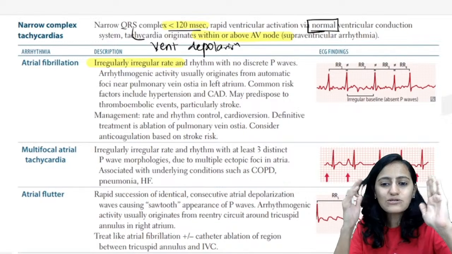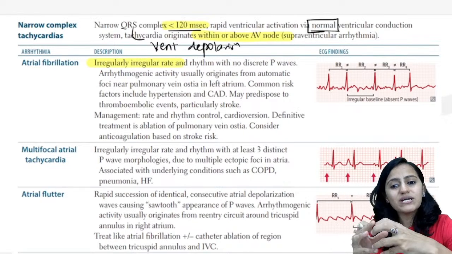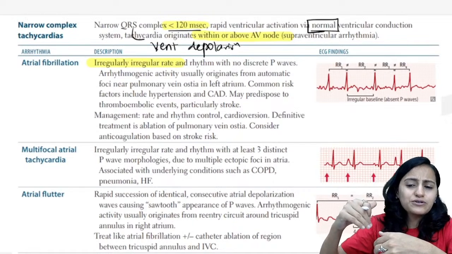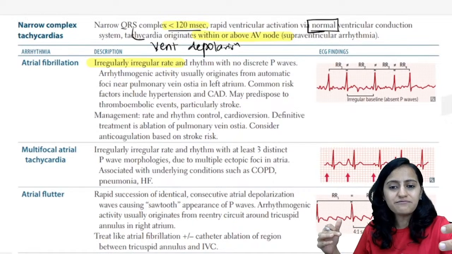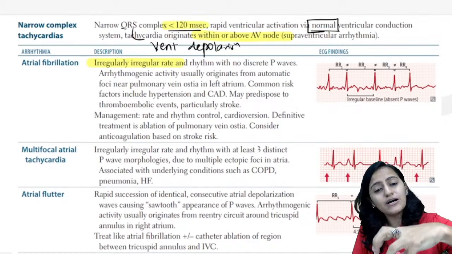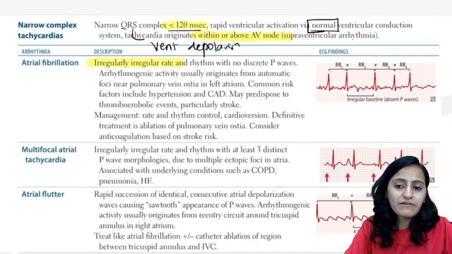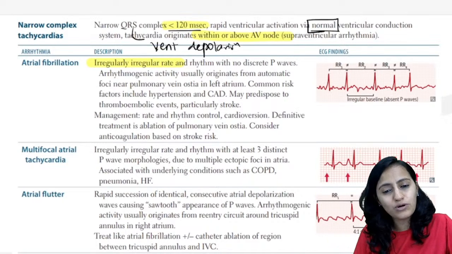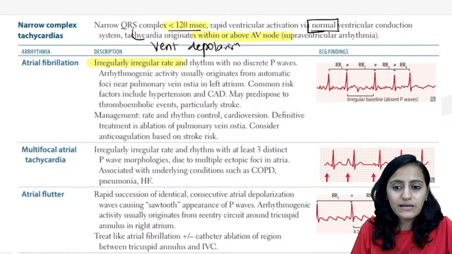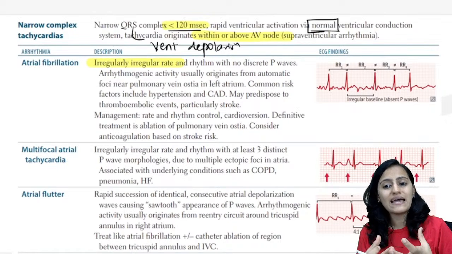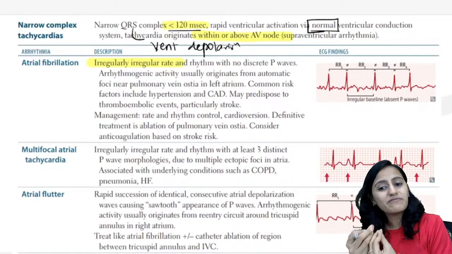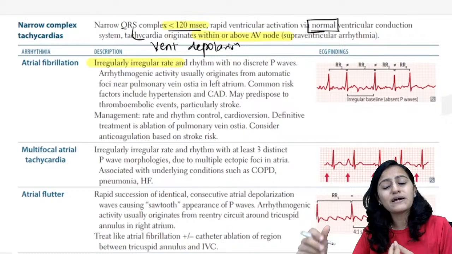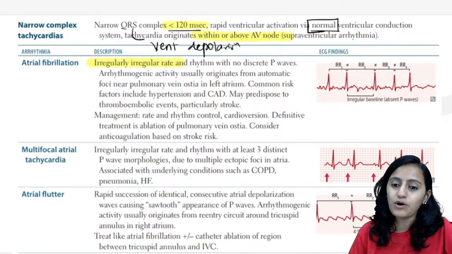So always remember this concept here: if the ventricle is excited, activated by the normal pathway, SA node, AV node, bundle of His, Purkinje fibers, it will have the narrow QRS complex. That is what is supraventricular. If the ventricle is excited by a focus which is an aberrant focus, that will give a broad QRS complex. So when we talk about ventricular tachycardia, the origin is coming from the ventricle itself. It's not from the SA node, AV node, and then it is coming. And that is why it is broad QRS. Okay, that's why it is broad QRS.